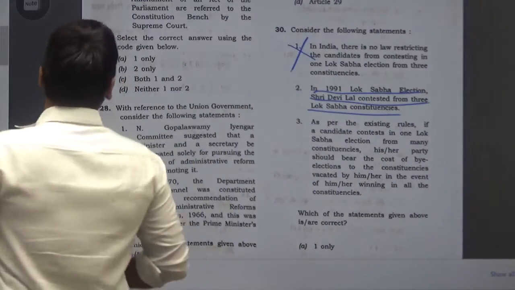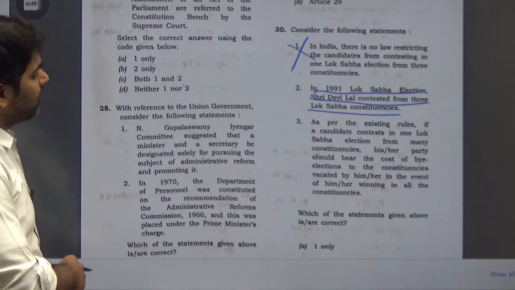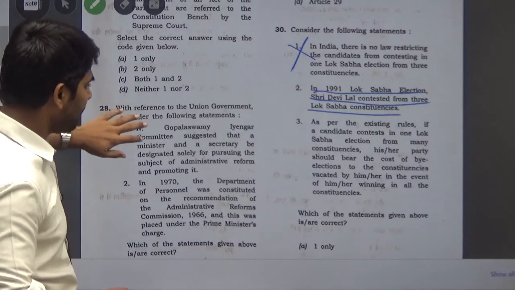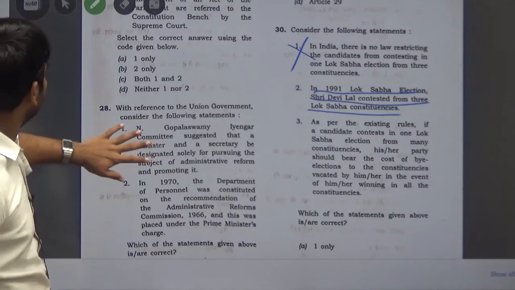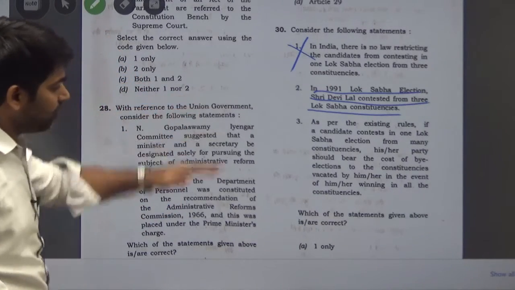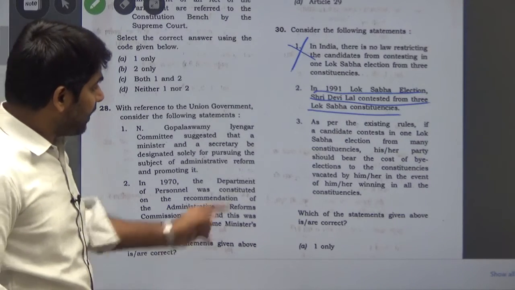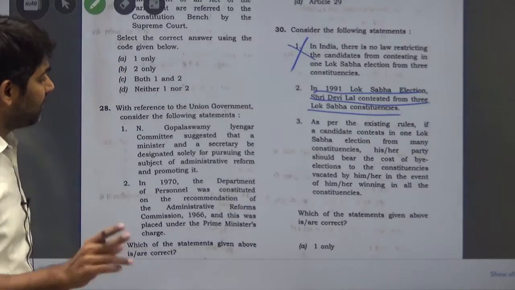Suppose one person contested from 2 constituencies and got elected from both the places. In such a situation, he has to leave one of the constituencies, and a by-election is going to be conducted by the Election Commission, and the statement says the expenses would be borne by the party.